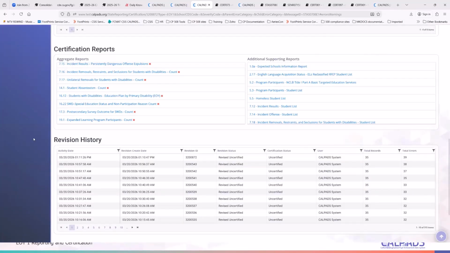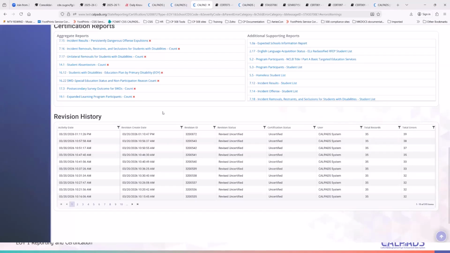Okay. Another important thing, speaking of SELPA, is that when you are dealing with SELPA, you also have to account for the actual revision ID that you are endorsing to the SELPA. So when you say, hey, our reports are ready for your approval, you could probably send an email to your SELPA saying your reports are ready. You should also indicate the revision ID that they need to review, just so you are on the same page. So this revision ID column here on the revision history is also useful when trying to coordinate any corrections that your SELPA wants you to make on the report.